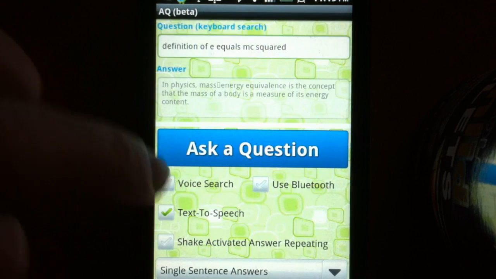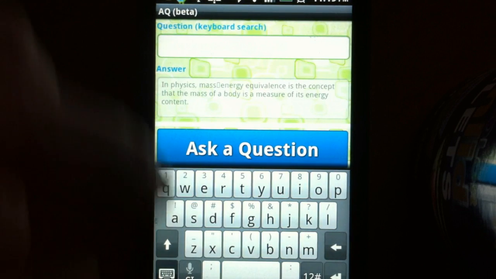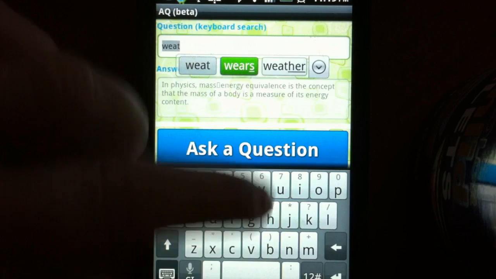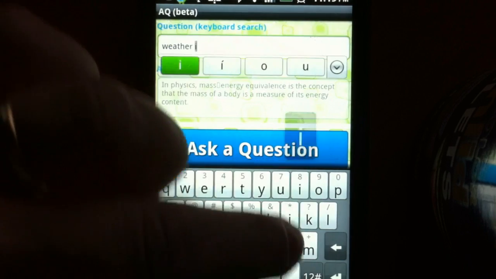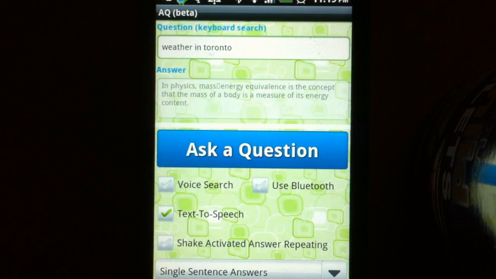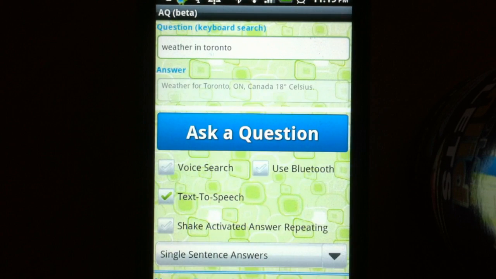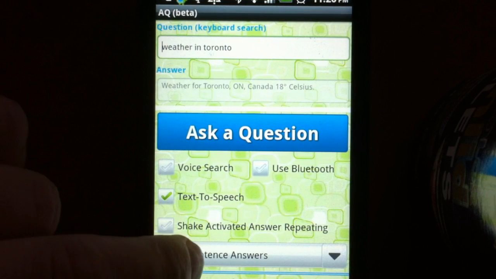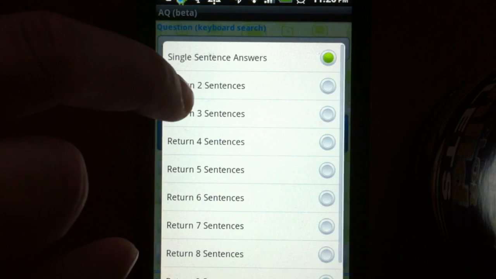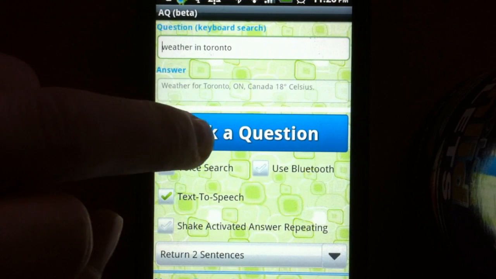So I'm gonna demo a keyboard query. So I'm gonna type in, let's say, weather in Toronto. Send the query. Weather for Toronto, ON, Canada 18 degrees Celsius. So this is answer in a single sentence. You can change a number of returned sentences, and you can ask your question by again pressing ask question.